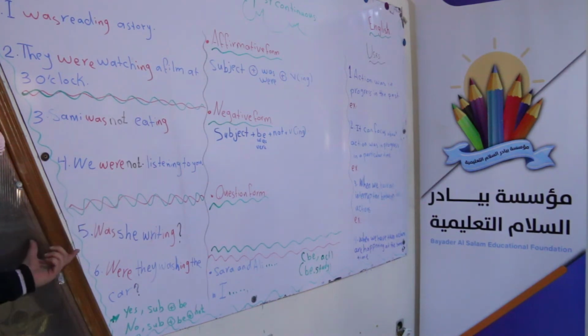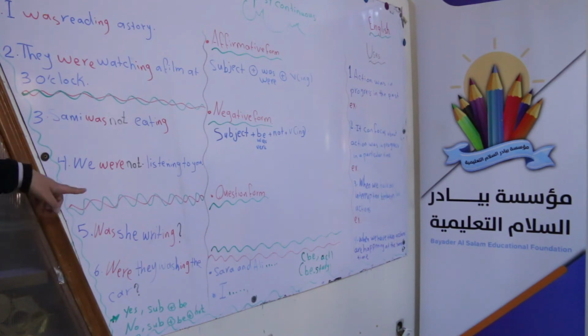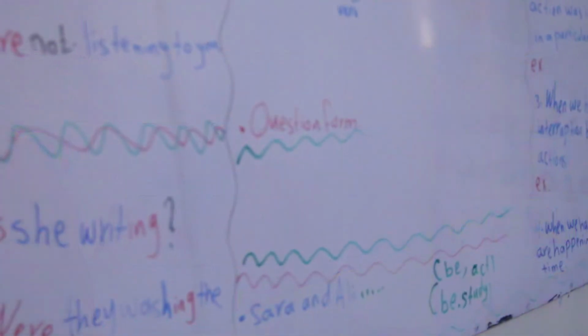Who comes first? Yes, was and were. Did the verb change or not? No. What do we have at the end of the sentence? We have a question mark. Very good. Thank you very much. So this is the form of question: was and were, the be at the first, then the subject, then the verb added with ing.